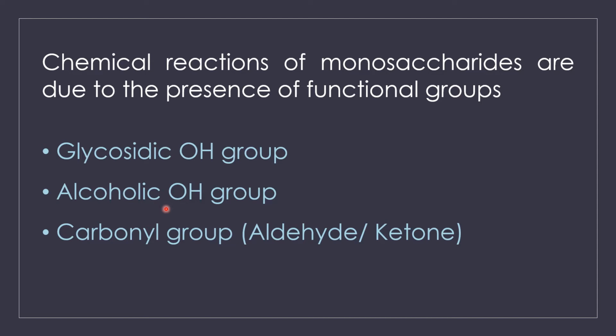Not only the glycosidic OH group, monosaccharides also have alcoholic OH groups, both primary and secondary alcoholic OH groups. And apart from these two groups, monosaccharides also have a carbonyl group. If the monosaccharide is an aldose, it has an aldehyde group. If it is a ketose, it has a ketone functional group. So the chemical reactivity of monosaccharides is chiefly dependent on the presence of such functional groups. Let us discuss one by one.